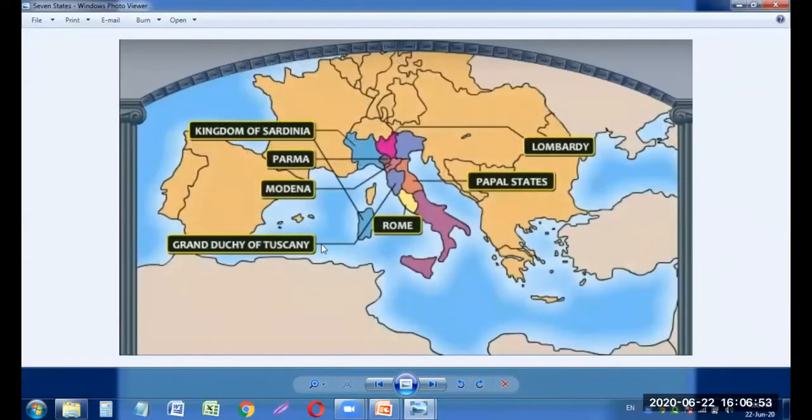You can see over here, the Kingdom of Sardinia. This is the only state where the Italian prince was ruling. And in the rest of the states, Parma, Modena, the Grand Duchy of Tuscany, Rome, the Papal States, and Lombardy, in all these 6 states, other rulers were ruling. They were inside Italy, but the rulers were different. So the Kingdom of Sardinia, the Prince of Italy, tried to unite all these states and rule all of them together. That was what they wanted.